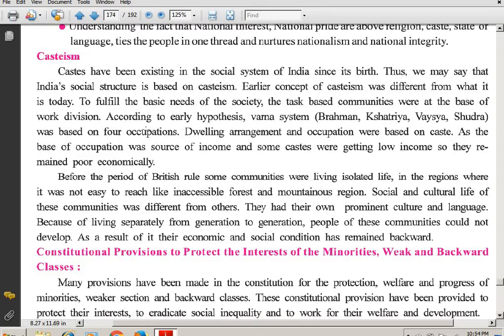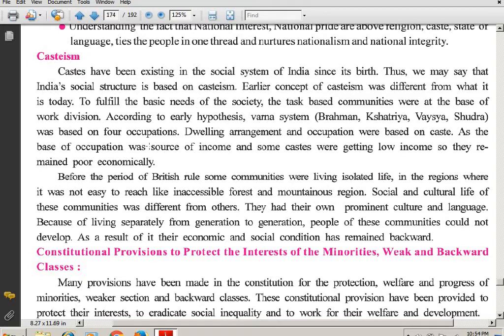According to the early hypothesis, the Varna system, that is Brahman, Kshatriya, Vaishya and Shudra, was based on 4 occupations.